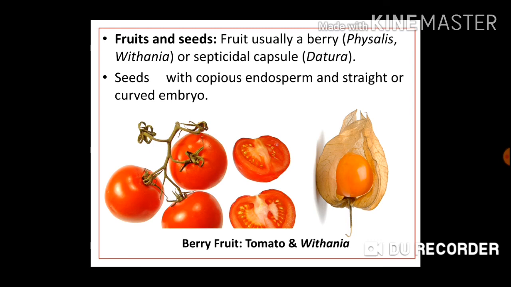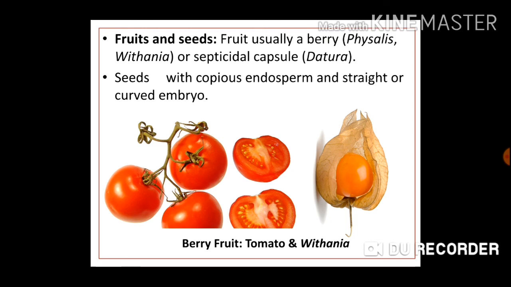Then coming to fruits and seeds of family Solanaceae. Fruit usually is a berry, for example Physalis and Withania, or septicidal capsule, for example Datura. Seeds with abundant or copious endosperm and straight or curved embryo. So here in the picture below you can see berry fruit of tomato and berry fruit of Withania.